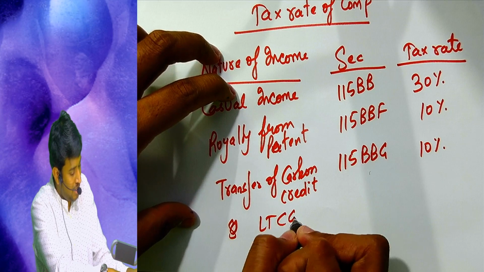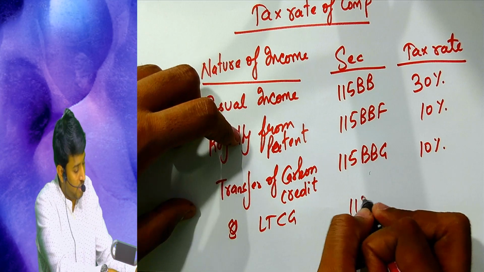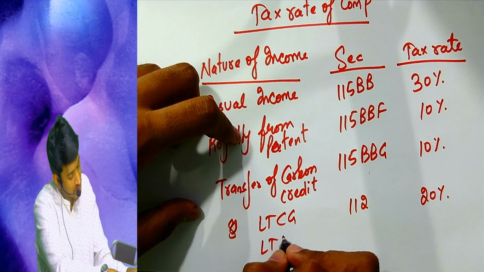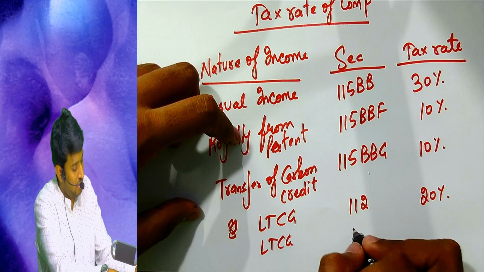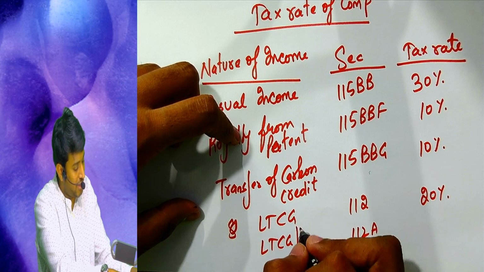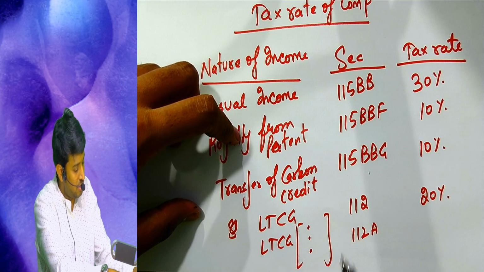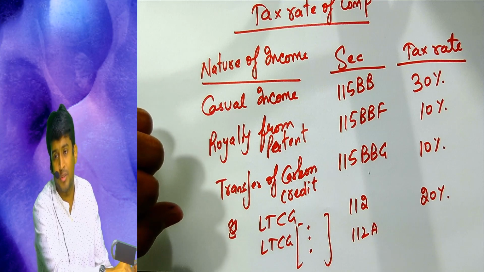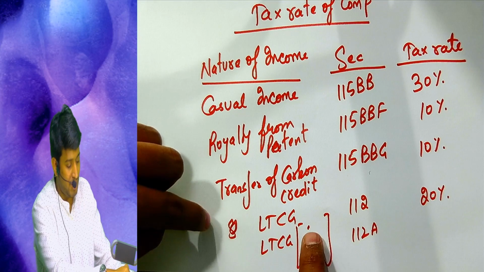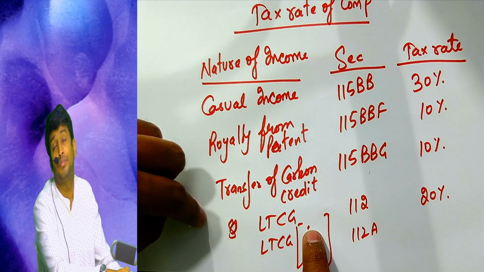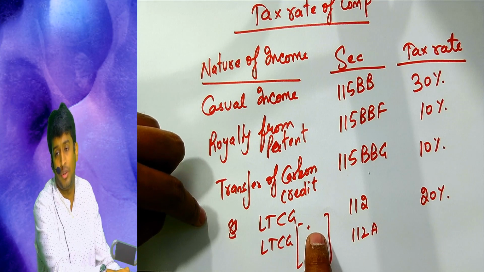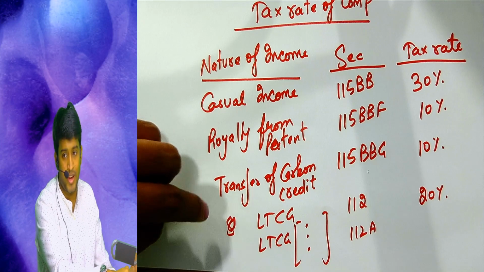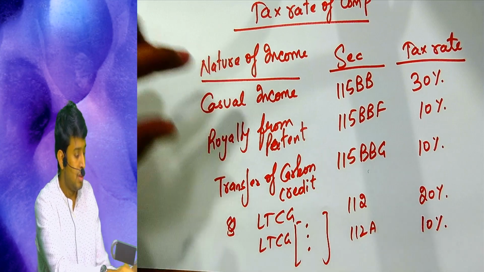Long term capital gain, 112, 20%. Long term capital gain, 112A. This is for 3 assets: listed equity shares, units of equity oriented mutual fund, and units of business trust. I repeat, listed equity shares, units of equity oriented mutual fund, units of business trust. This is already covered for morning batch. This is 10%.